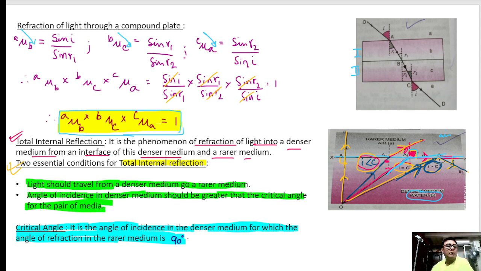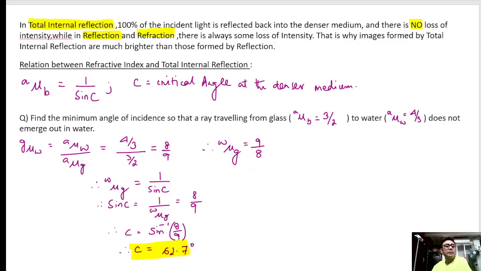Okay. So friends, let's see the next one. In total internal reflection, 100% of the incident light is reflected back into the denser medium, and there is no loss of intensity or energy, while in reflection and refraction there is some loss of intensity.